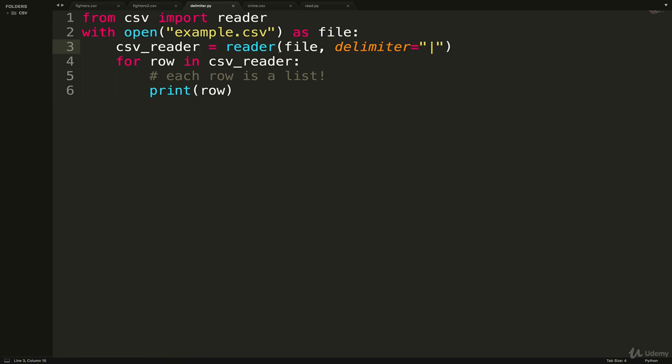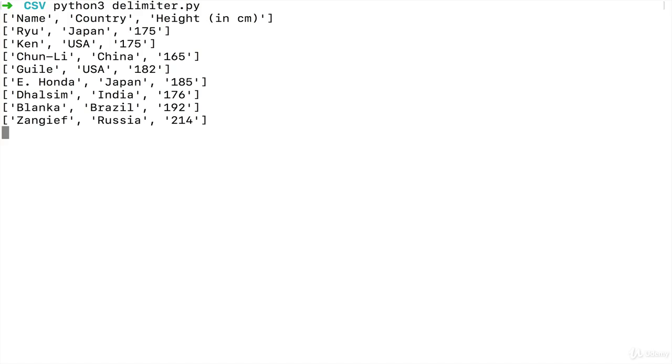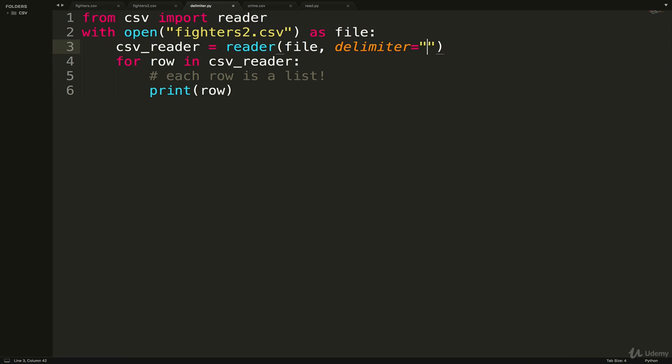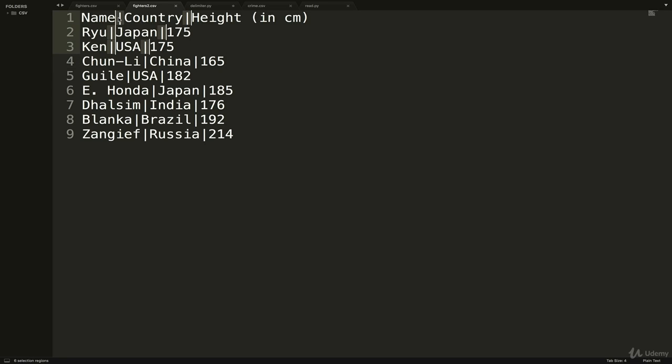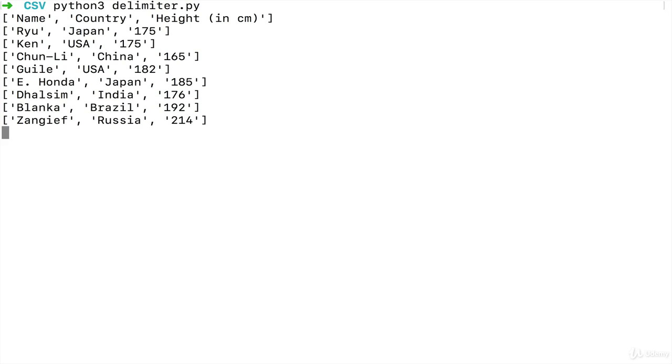We can either do it as a reader or as a dict reader, it doesn't matter. But if I just print the rows now, and I make sure I change this to the right file name, fighters2.csv, this file here, run it now. There we go. Successfully parses all the data. And just to show you, we could do a $ sign if we wanted to. Not exactly the best idea, but if we replaced all of these with a $ sign instead, and if I run the code, it still works. Okay, so that's that. You can work with other delimiters if you have to.